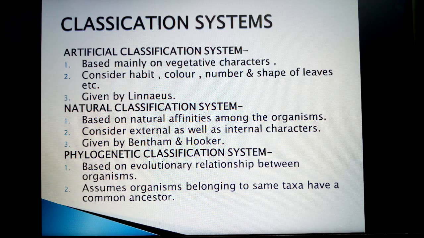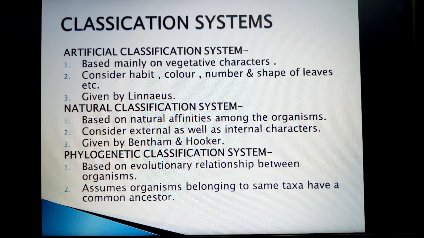Artificial classification system. This system is mainly based on vegetative characters. That means the color, habit, number and shape of leaves, etc. Whatever external morphological characters which are seen, based on that the classification was done. And this system was given by Carl Linnaeus.